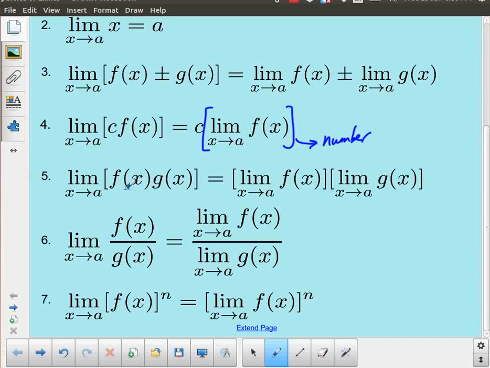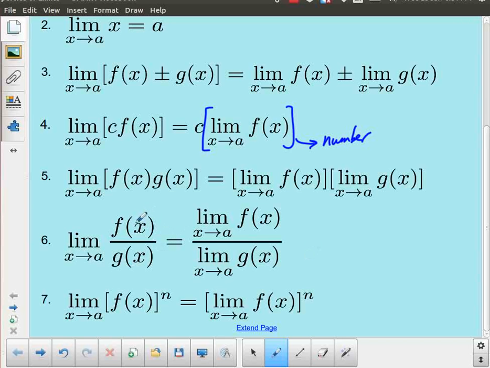If I have the product of two or more functions, and I'm taking the limit of that product, it might be more convenient to take the limit of the individual functions separately and then multiply those results together. So the limit of a product is equal to the product of the separate limits. Same thing works for a quotient.